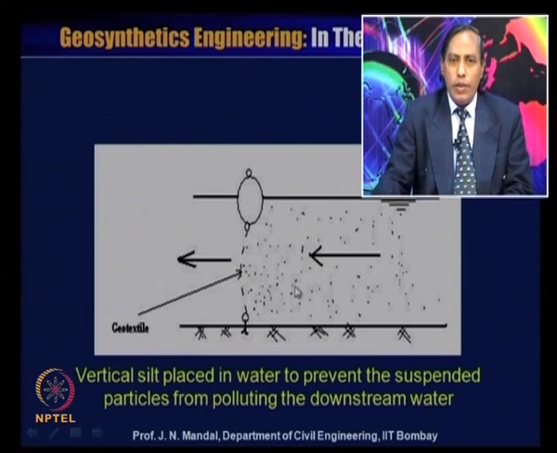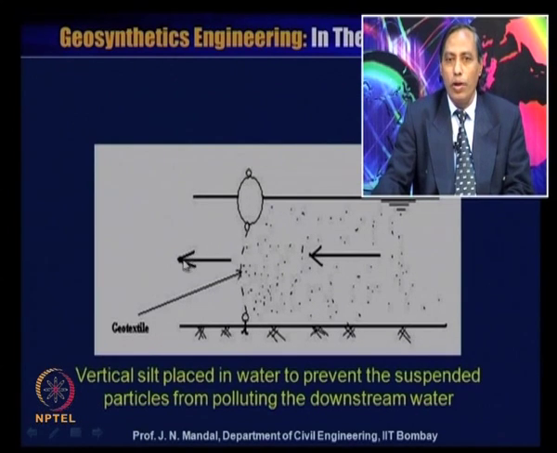So, in this figure is shown that a particle sheet placed in water to prevent the suspended particles from polluting the downstream water. Sometimes you can see in the sea there is any oil or contamination which is floating on the top of the sea water, and you can place a geosynthetic material, like a balloon, and then all the suspended material or contaminated material can be contained by the geosynthetic material.